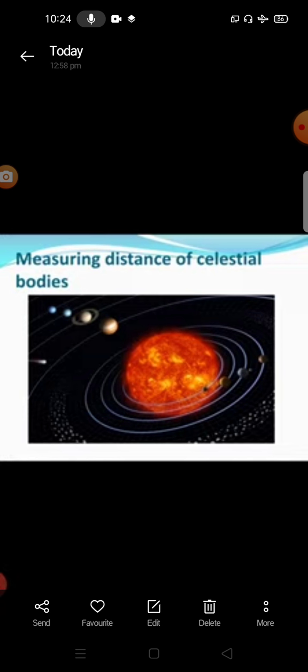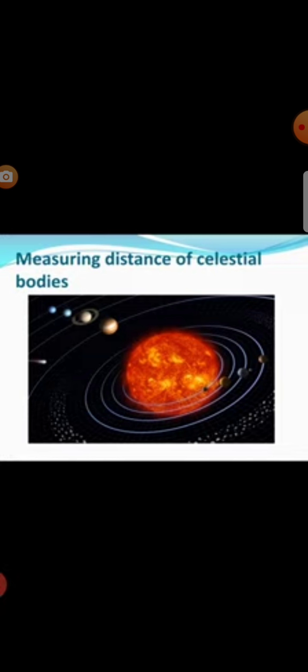Now we see about the measuring distance of the celestial bodies. Normally we use centimeter, meter and kilometer in our daily life to express distances. But for space research, astronomers need to measure very long distances, such as the distance between the earth and the star, or the distance between two stars. To express these distances, we shall learn about two such units.